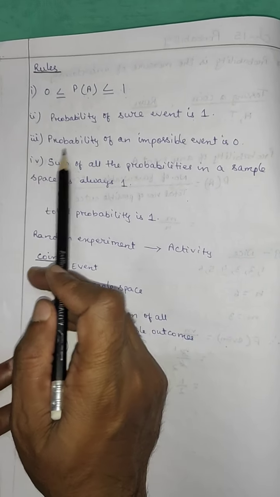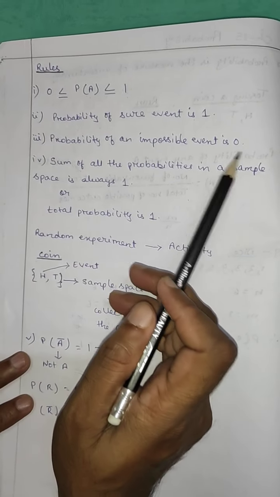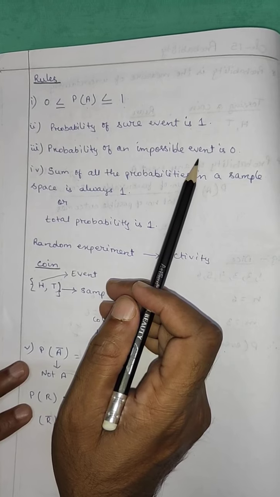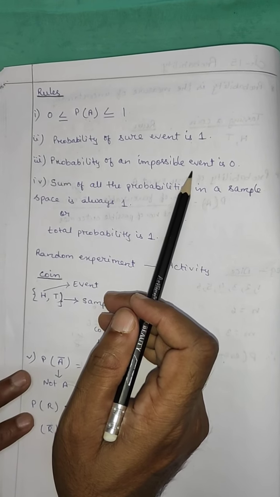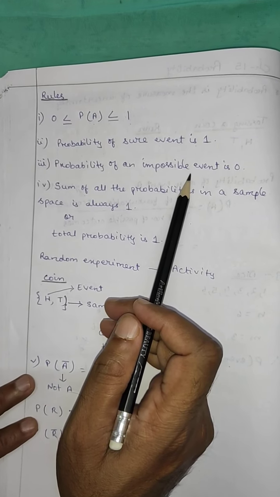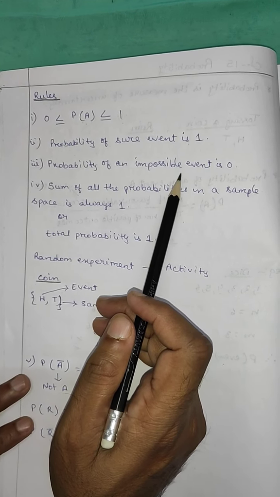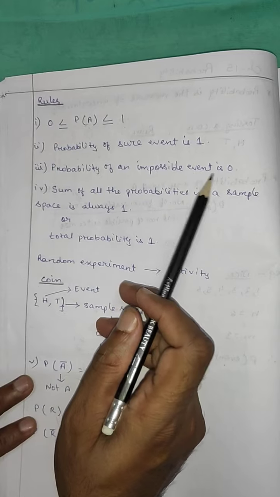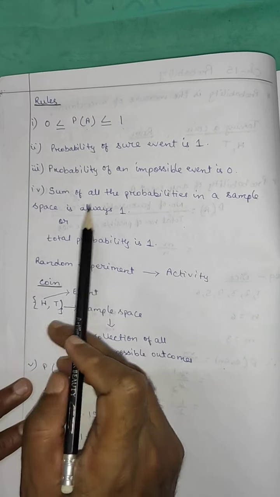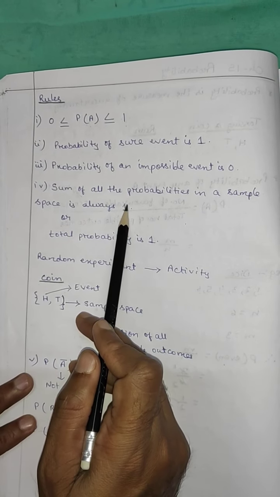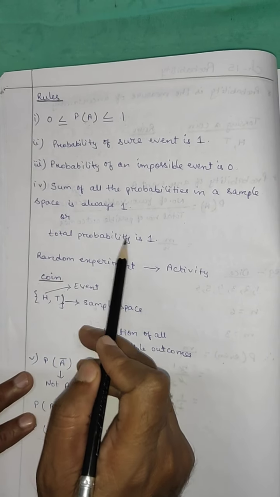Now the third rule, the probability of an impossible event is 0. Suppose while throwing a dice, you are searching the probability of 7. 7 will not come in the list, that is impossible. While throwing a dice, you will never get 7. So the probability of an impossible event is 0. Again remember, the sum of all the probabilities in a sample space is always 1, or total probability is 1.